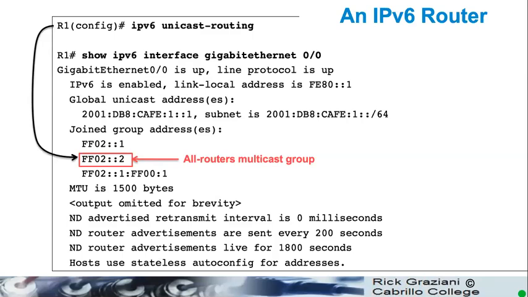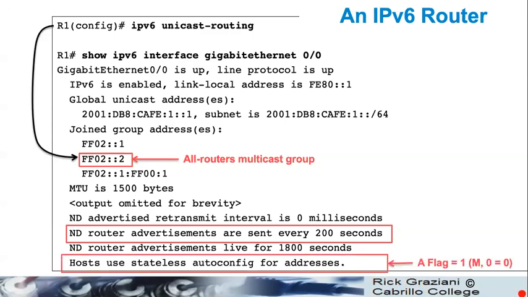Yeah, so we see that it is part of the all IPv6 multicast group. By default, IPv6 router advertisements are sent every 200 seconds, and only the A flag is set to 1. The M and O flags are set to 0.